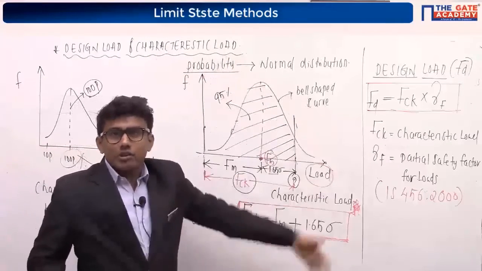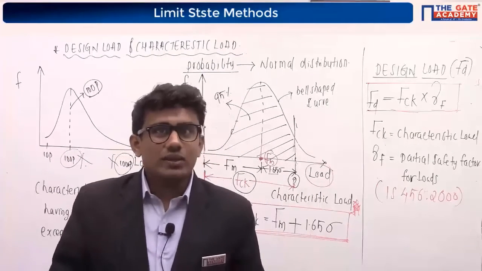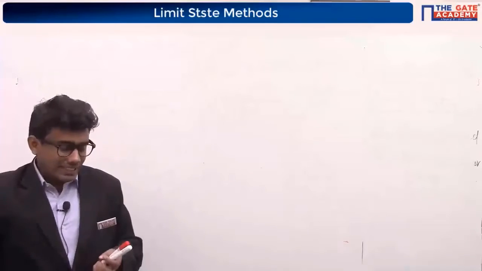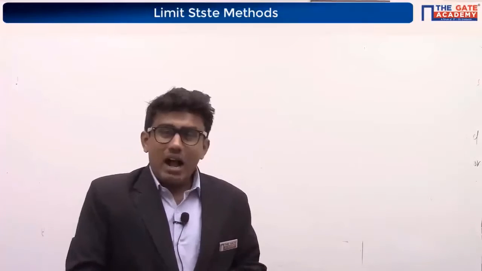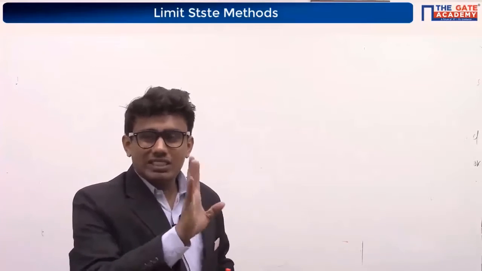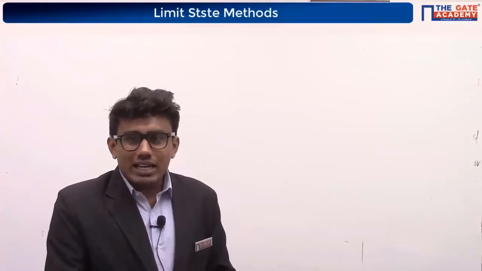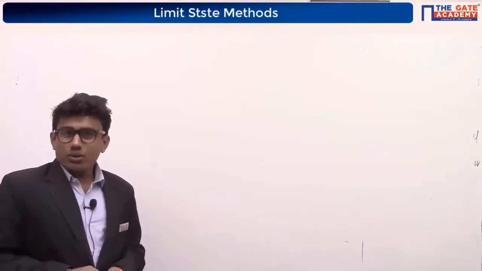And in the next concept, we will be discussing strength: characteristic strength and design strength. As I have discussed, in order to determine the design load in a structure, we have to multiply the characteristic load with some partial safety factor for loads. The partial safety factors for loads are actually given in a table in our IS 456-2000.